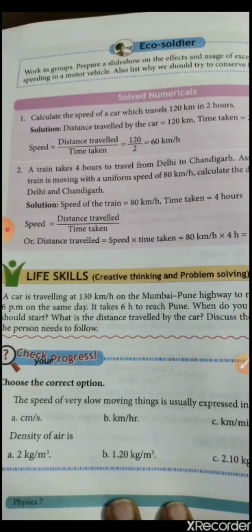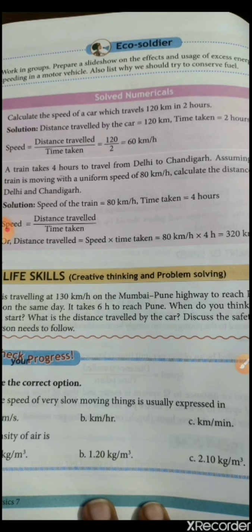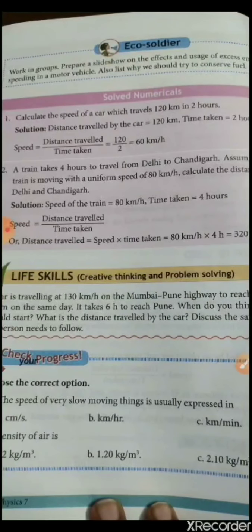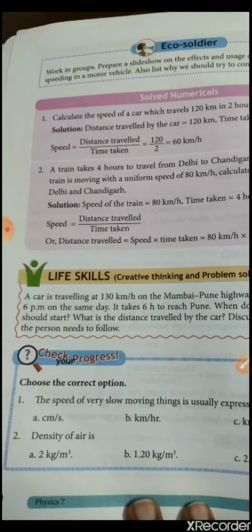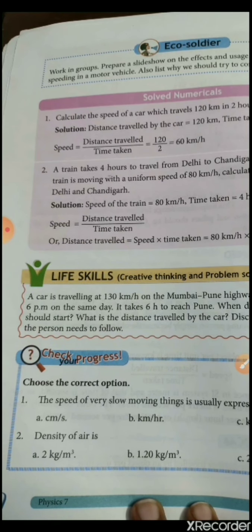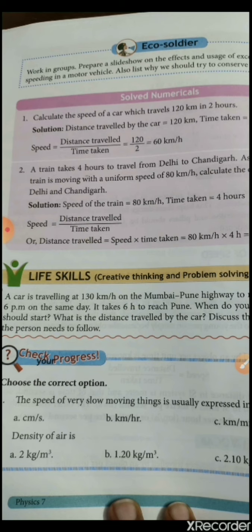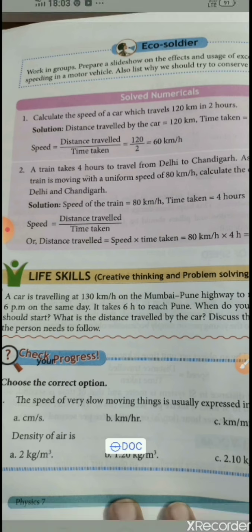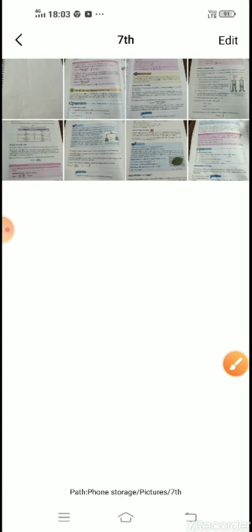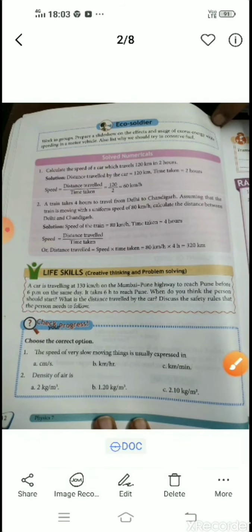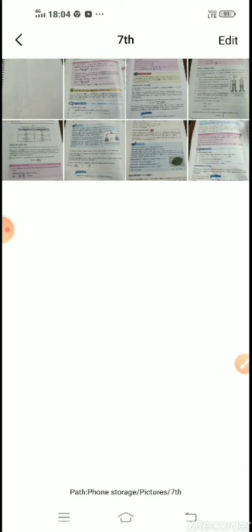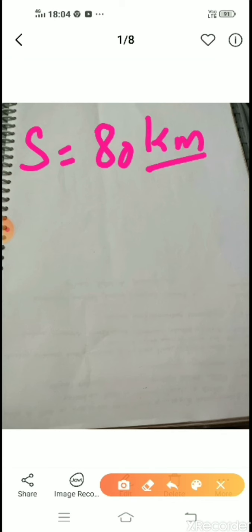Next one, a train takes 4 hours to travel from Delhi to Chandigarh. Assuming that the train is moving with a uniform speed of 80 kilometer per hour, calculate the distance between Delhi and Chandigarh. So note down the speed, note down the time taken. What is the speed here? 80. What is the time taken? 4 hours. Speed is 80 kilometer per hour.